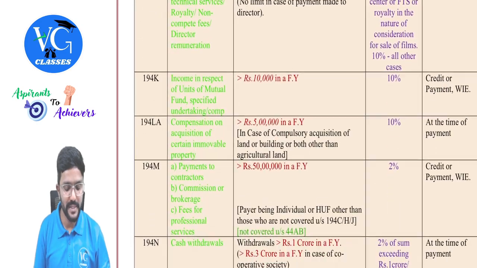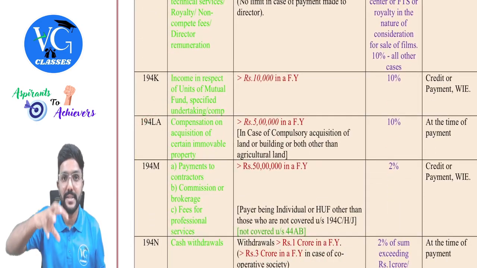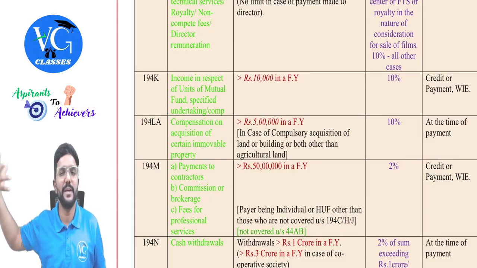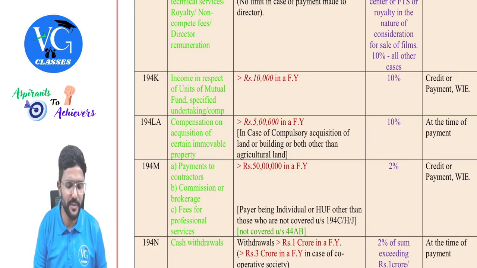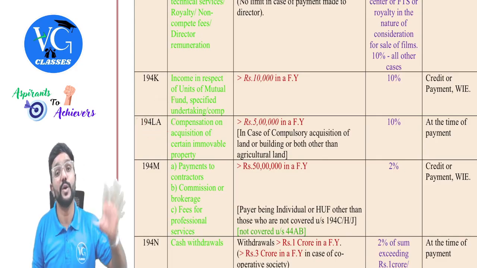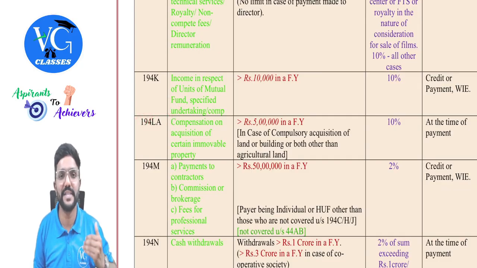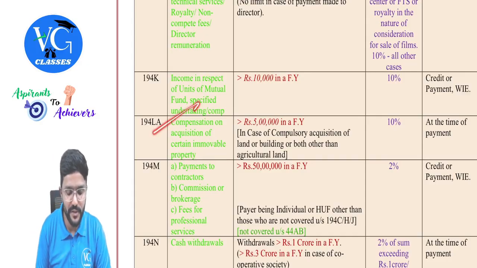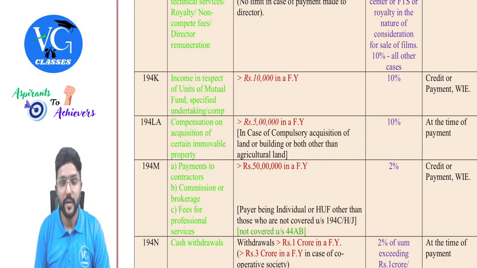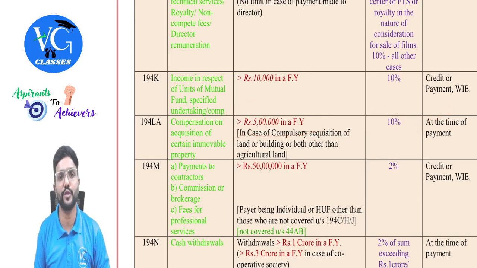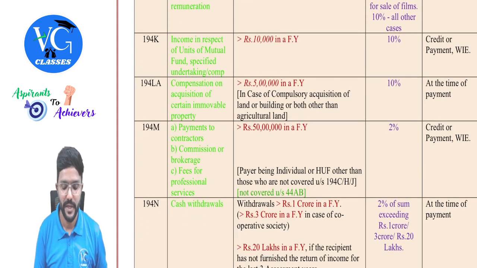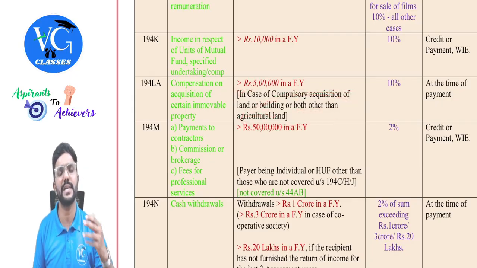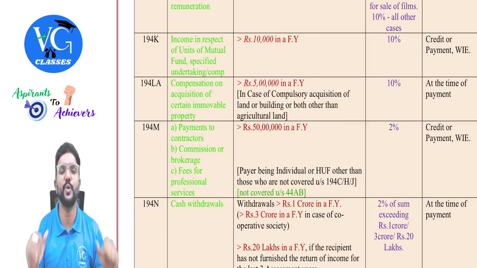Okay, sir. And what is covered in 194LA is compulsory acquisition of immobile property. So normally it will be done by a government authority. Let us assume that my property is compulsorily acquired by a local authority, LA. So where is it covered? 194LA. So compensation on acquisition of certain immobile property. If the compensation is more than 5 lakh in a financial year, TDS has to be deducted at 10% at the time of payment of compensation. So you can see, in case of compulsory acquisition of land or building or both other than agriculture land. And here also the exception is agriculture land in any area, either urban or rural, no TDS on it.